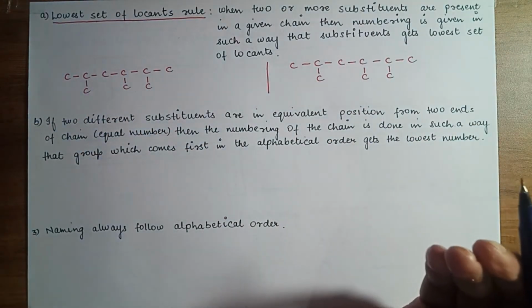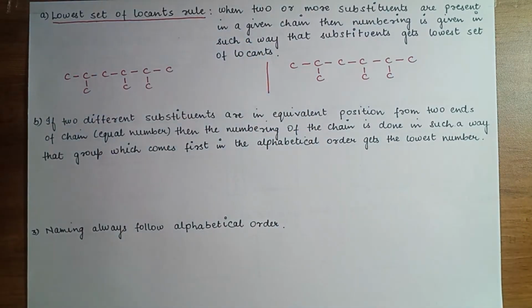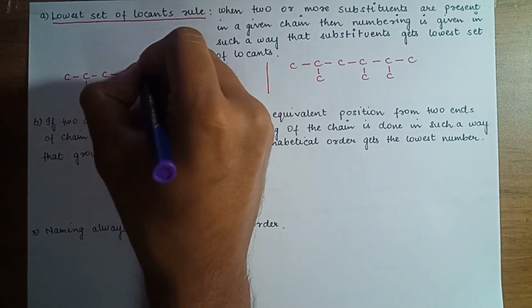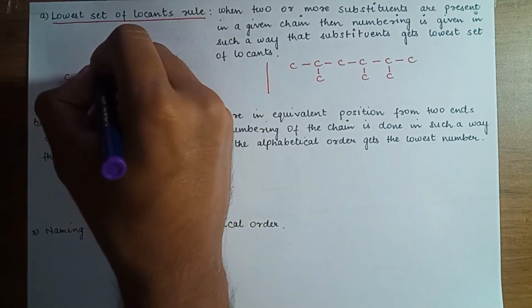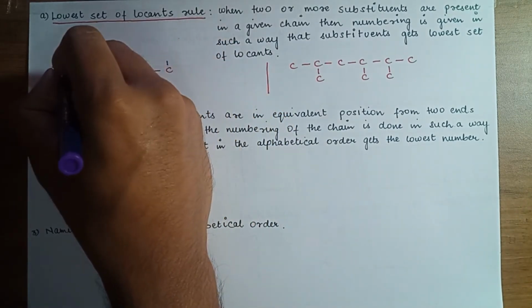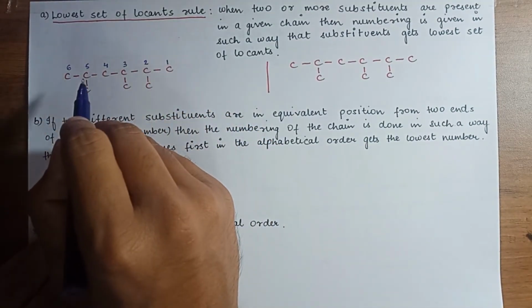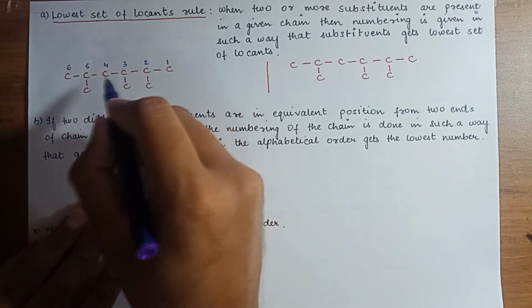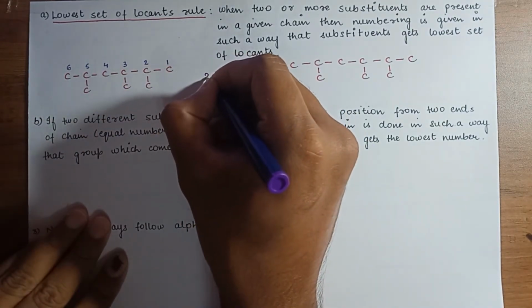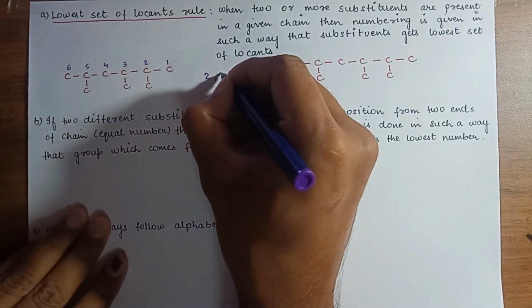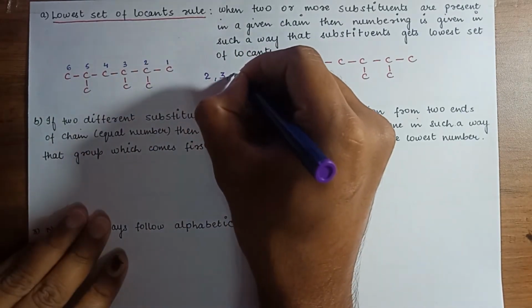How to give the numbering in such a scenario? First start the numbering from the left hand side, that is 1, 2, 3, 4, 5, 6. I have already taken the longest carbon chain for convenience. So here the branching is at position 2, position 3, and position 5.